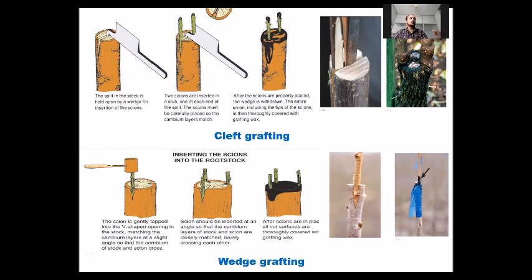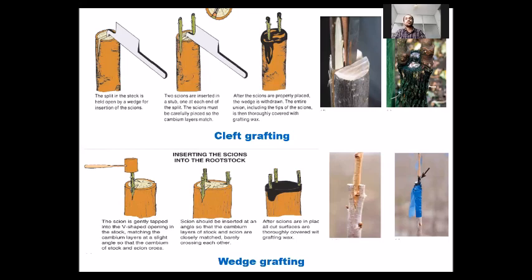So this can be a technique for top working of trees, by which we can convert an old or unproductive plant into a new plant. And here you can see the size of scion and rootstock is not the same. They are different. The rootstock is large and the scion portion is very small.